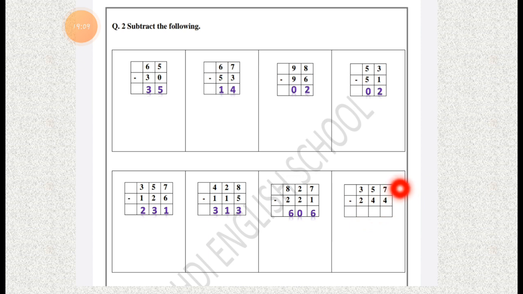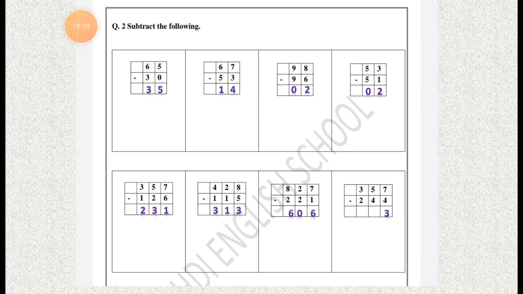Here it is 7 minus 4. So take 7 fingers first and remove 4 fingers from it. How many fingers are left? Only 3 fingers are left. So we write 3 under the ones column.